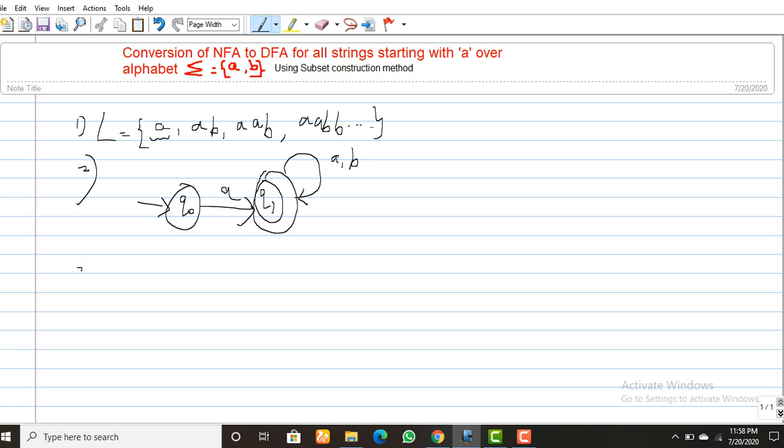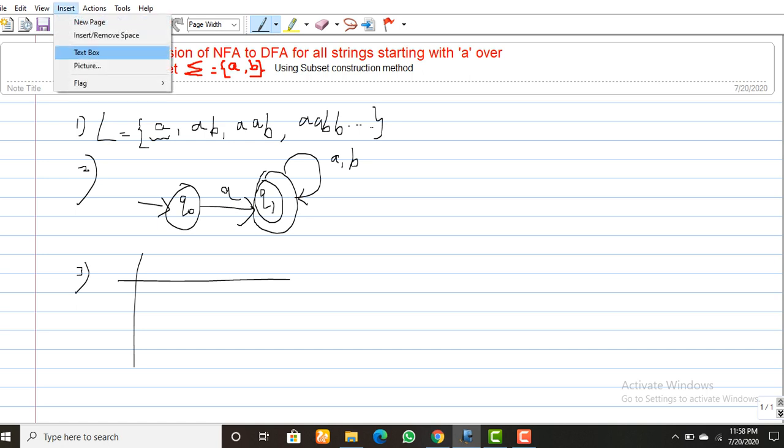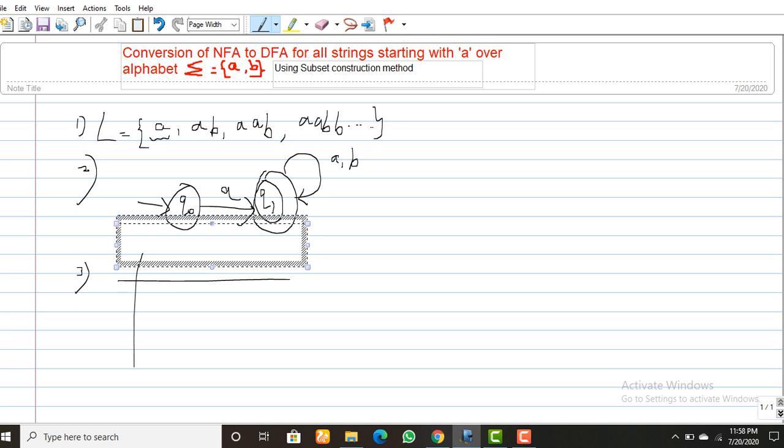Next, step number 3. You have to draw the transition table. This is the transition table for NFA. How many states are there? Q0, which is the starting state, then Q1, which is your final state. Now the inputs are the alphabets A or B. On receiving A, your state Q0 goes to Q1.